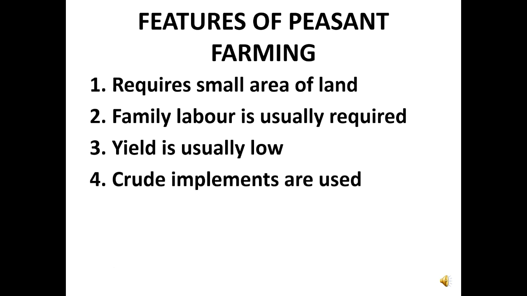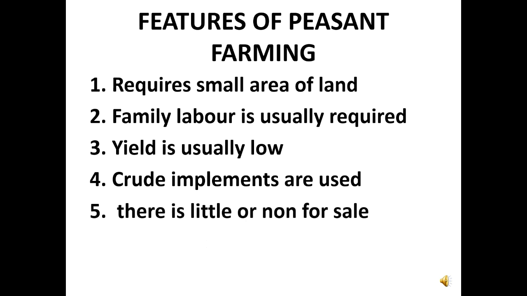Crude implements like cutlasses, hoes, rakes are used in this type of farming. There is little or none for sale because the farming is mainly for family consumption. It requires small capital, so a small amount of money is involved in this type of farming.